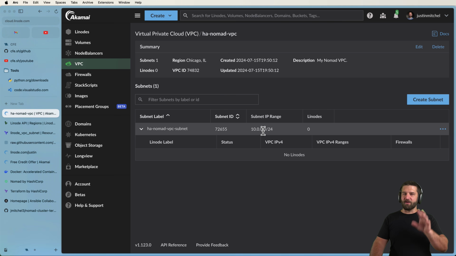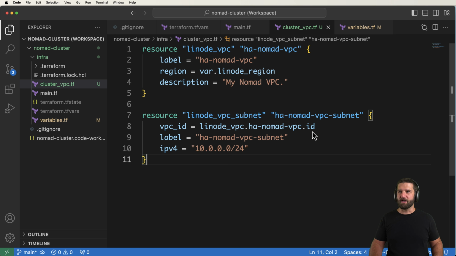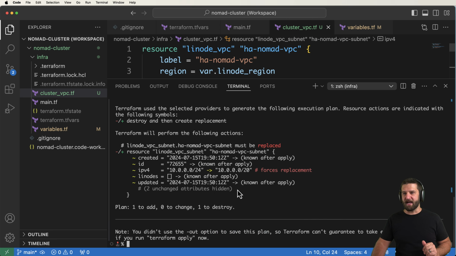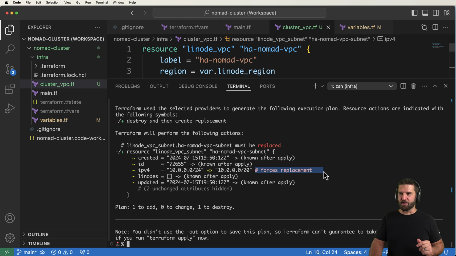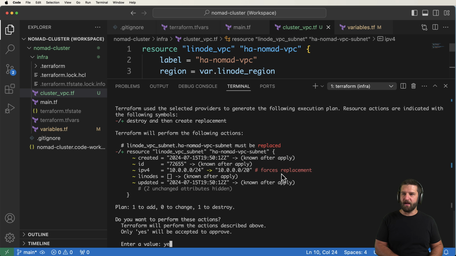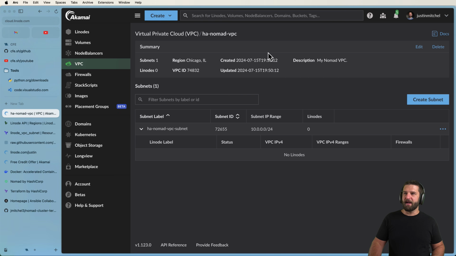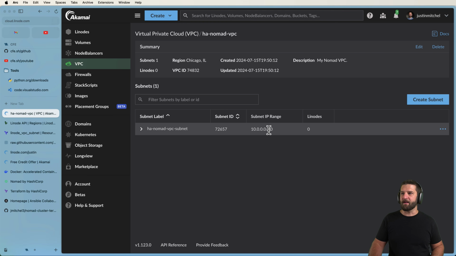Now, I do recommend for this series following along with the exact same subnet, but if you wanted to change it, this is where you could change it. So let's say, for instance, you wanted to change it to /20. Once again, you could plan things out. It's going to show you this. It's going to replace this VPC, or at least the subnet of this VPC, and then you can go ahead and apply it. And those changes will then, in theory, go through. And so if we refresh on this VPC, then we can see that subnet range has changed.